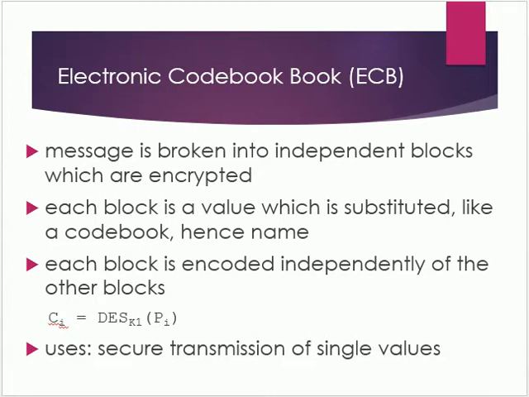ECB is the simplest of all the modes, and it is used when only a single block of information needs to be sent, for example, a session key encrypted using a master key. In electronic code book, for each block, the ciphertext is equal to DES encryption using the DES algorithm with key k of the plain text. So the ciphertext of the ith block is equal to the encryption using the DES algorithm with key k of the ith plain text block.